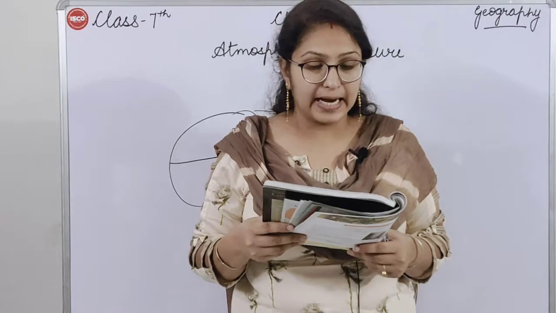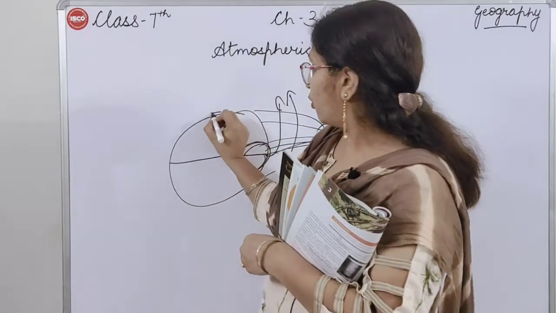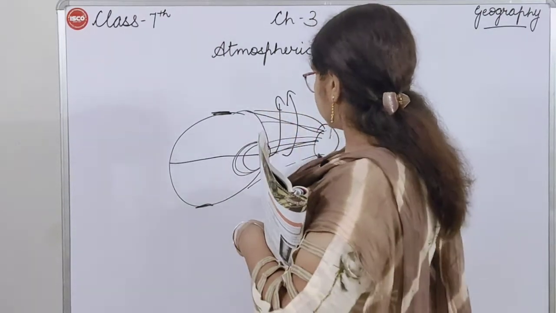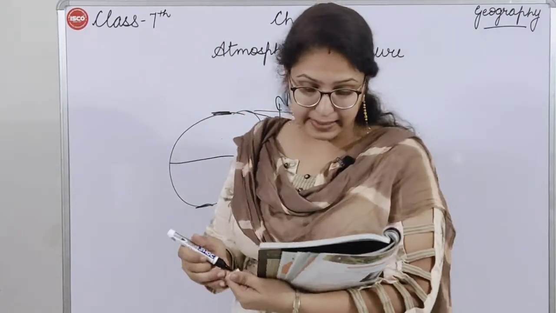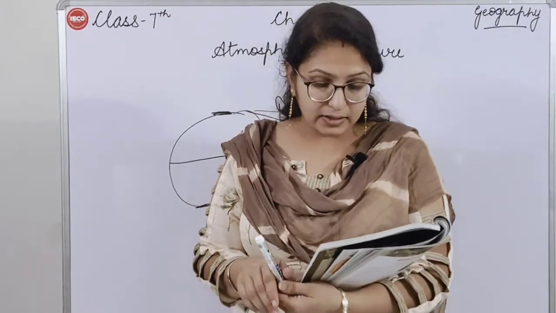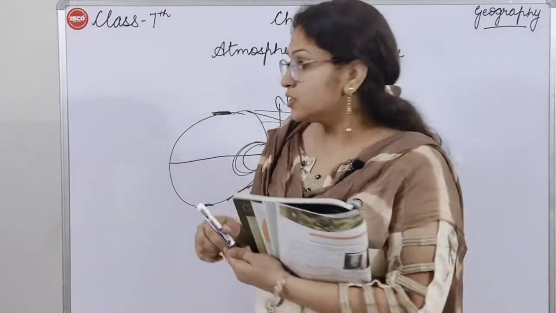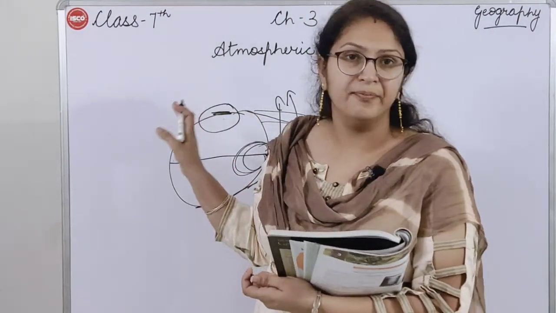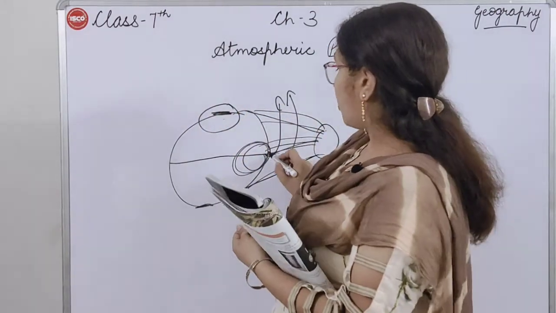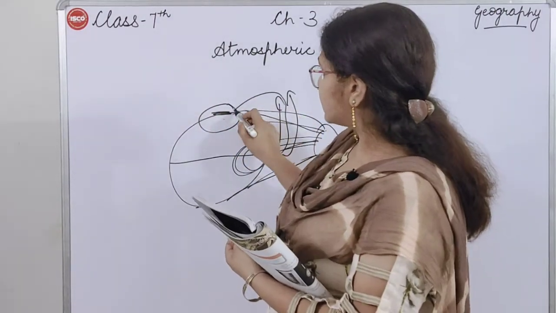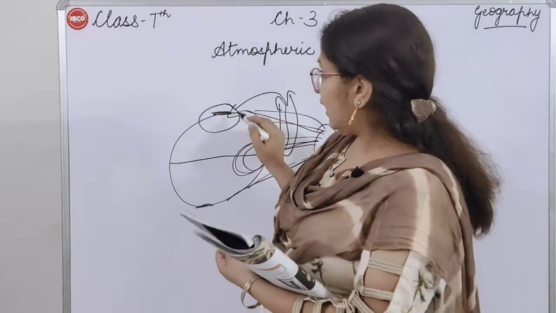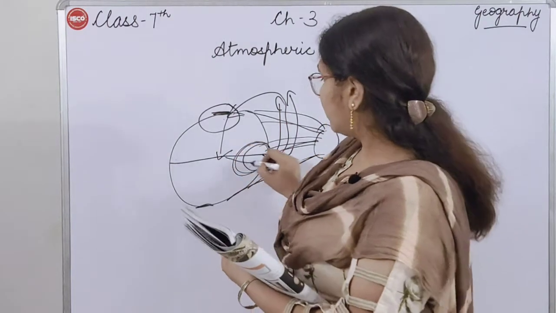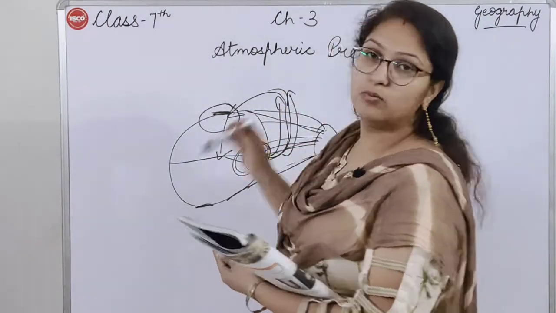The polar regions, the north pole and south pole, get slanting rays. The air is cold and this creates a high pressure belt, so here it is a high pressure area because the air is cold. The molecules which are rising up from the air settle here in the cold area. Then again they will move from here, come to the low pressure area, and rise up again. So this cycle moves like this.